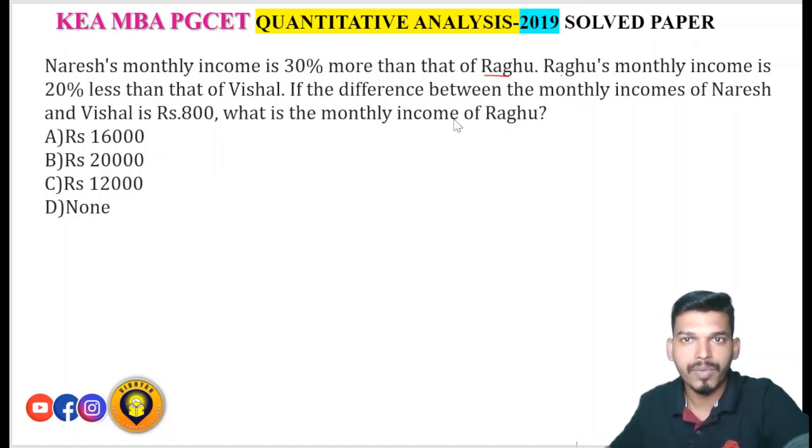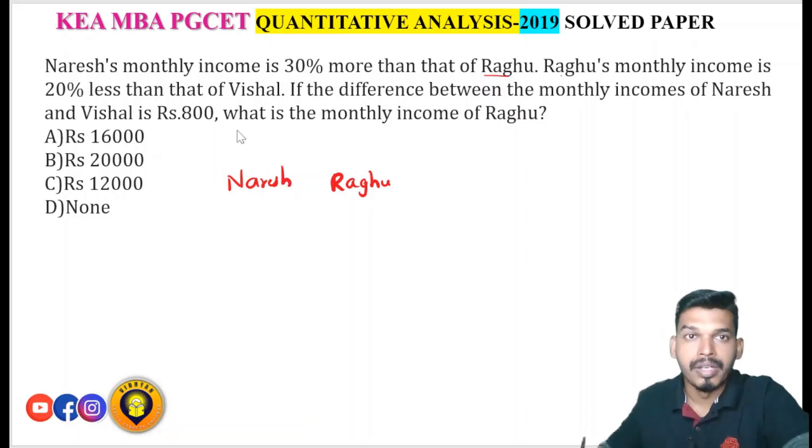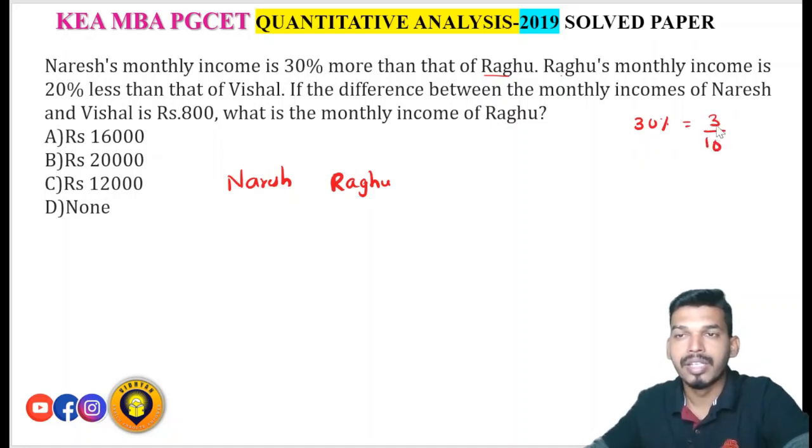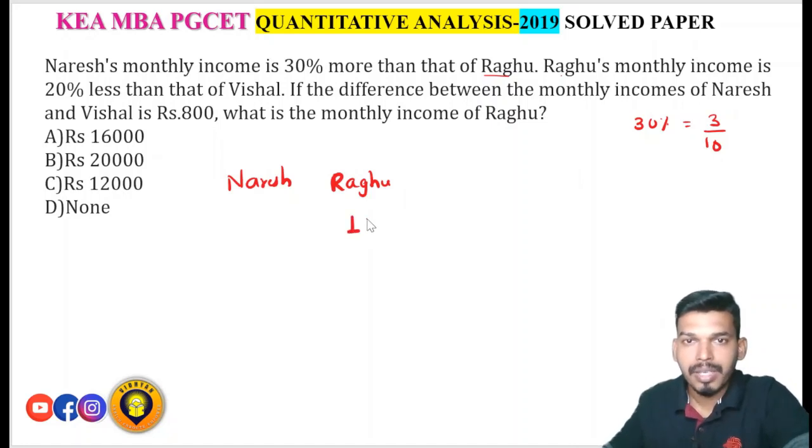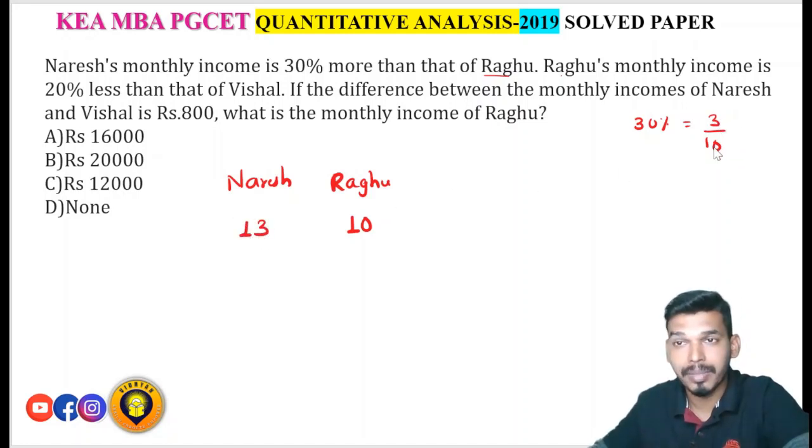So Raghu is the common value, right? So we will write Raghu in the middle. Okay, so now let us compare. Naresh's monthly income is 30% more than that of Raghu. What is 30% in terms of ratio? It is 3 by 10. 30% more in the sense what? That is, if Raghu's income is 10 units, Naresh's income is 3 units more than Raghu, that is 10 plus 3, 13. Because 3 is 30% of 10. So 30% more means 3 plus 10, that is 13.